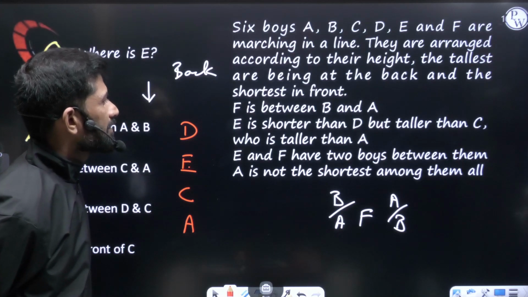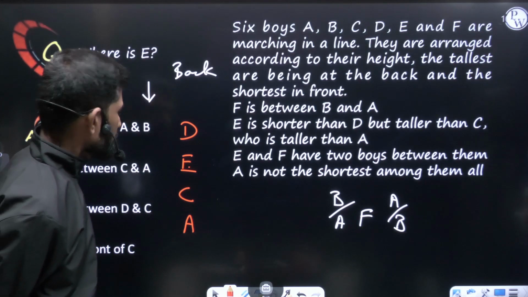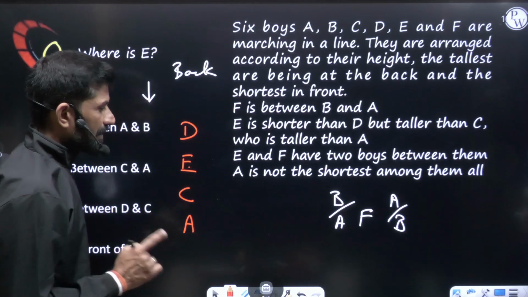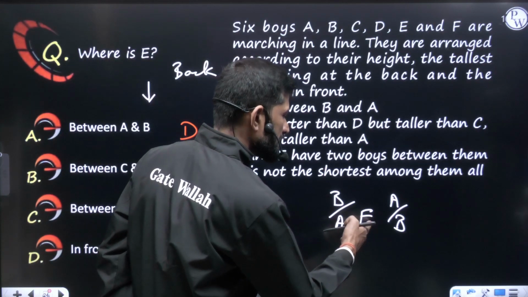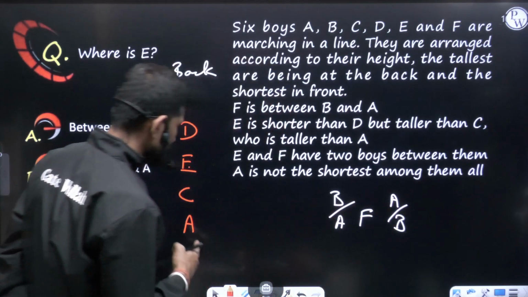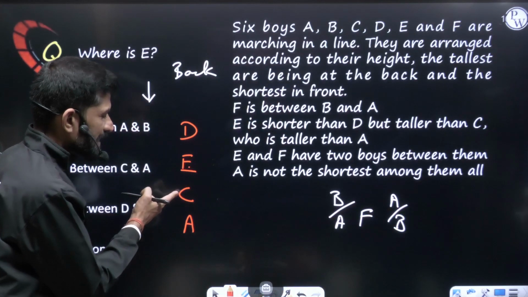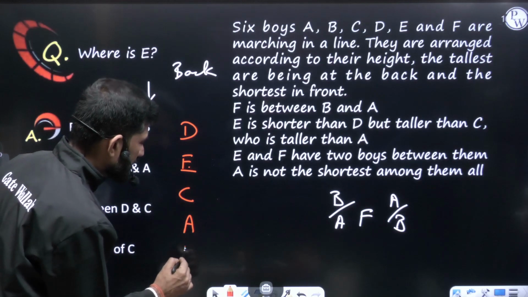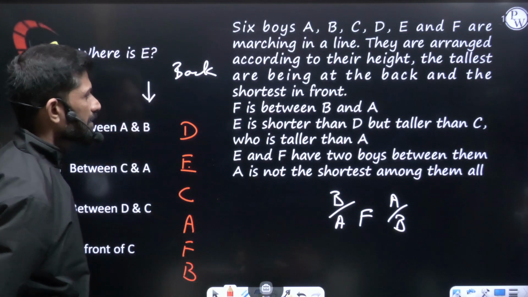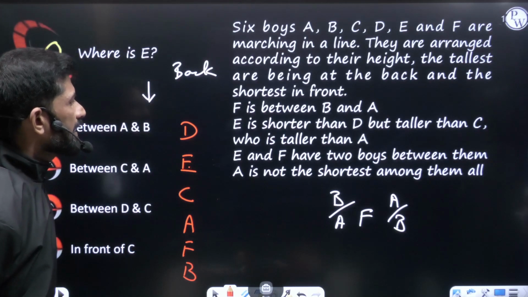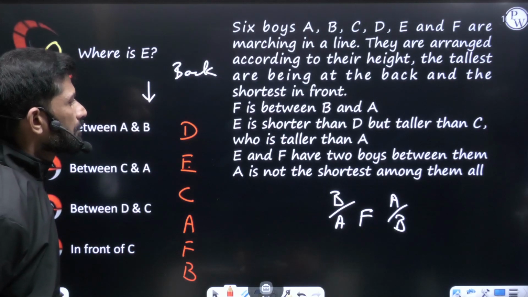Now just understand here, you have to arrange A here. You know very well F is in between. Once F is in between, one side is A, another side is B. Already you got A here. This side you cannot keep F. So F will be here and then B will be here. This is the arrangement.